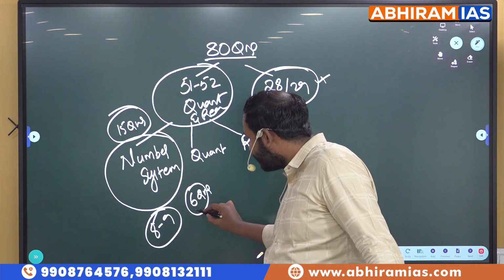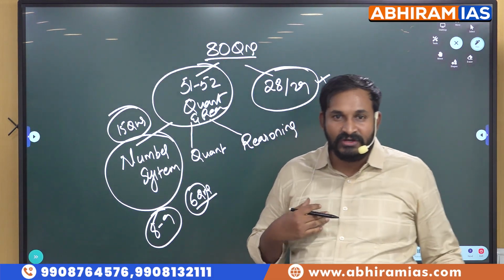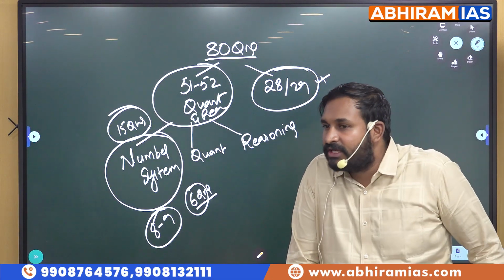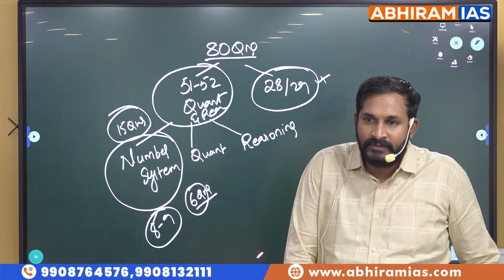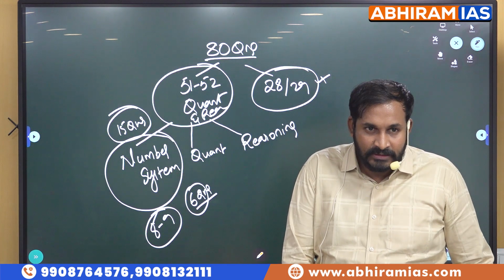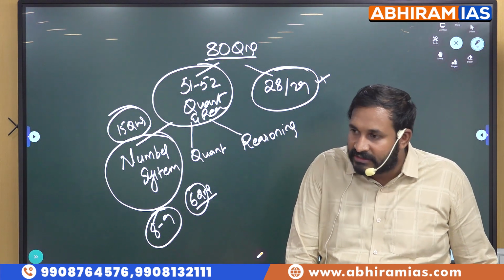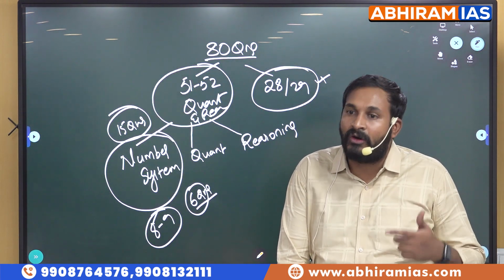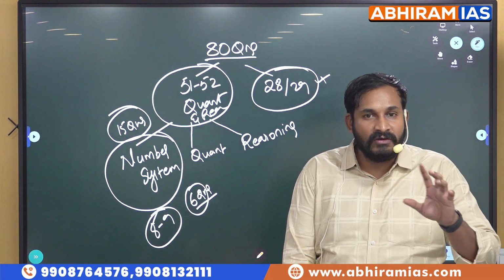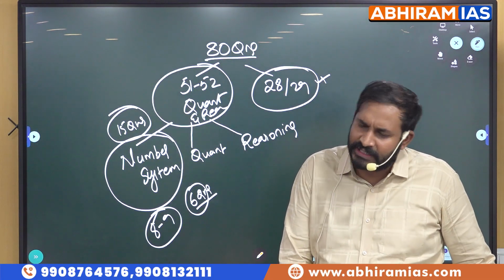Even if I sit personally in the examination hall, I will take more than 1 hour. This is how they are framing the questions. So here our target is not to attempt all the questions. Please be clear with that. First thing, if we try to attempt all the questions from number system, it will take more than 1 hour, for that 5 to 6 questions only every year.